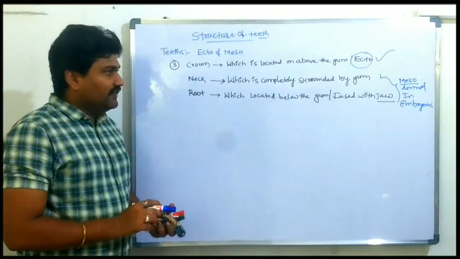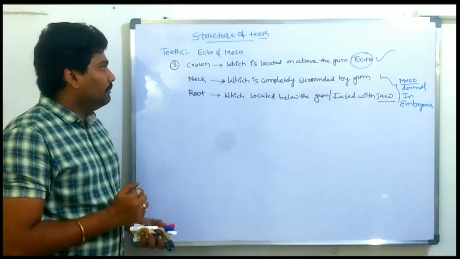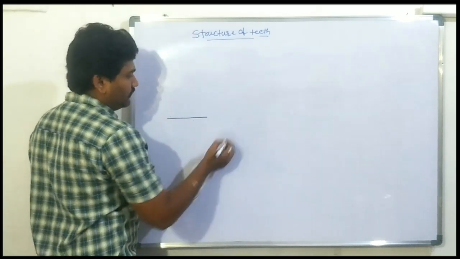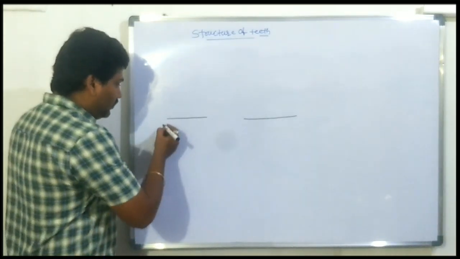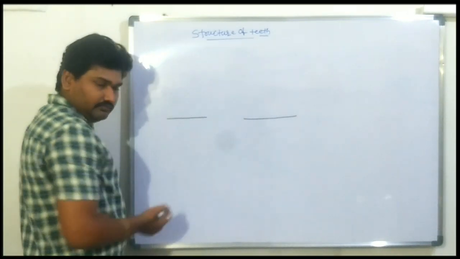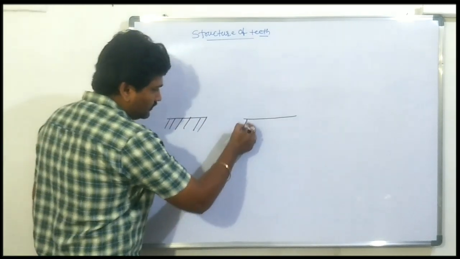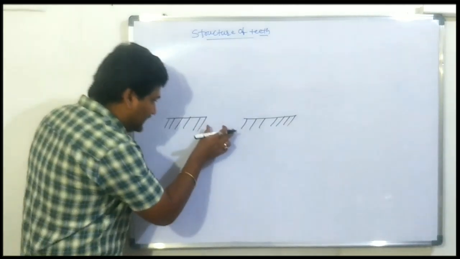Okay, so this is the primary information about the structure of the teeth. Now draw the diagram of a tooth. This is the jawbone. The jawbone has a depression.